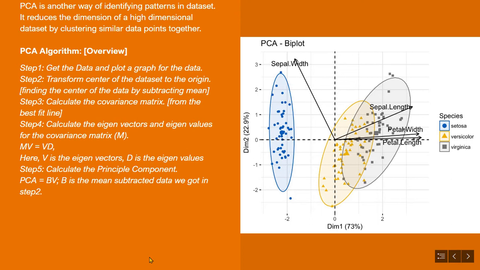Step 5. Calculate the principal component. PCA equals BV, where B is the mean subtracted data we found in step 2, and V is the eigenvector. The eigenvector V is also called loading. It tells us how much one data point is important over another.